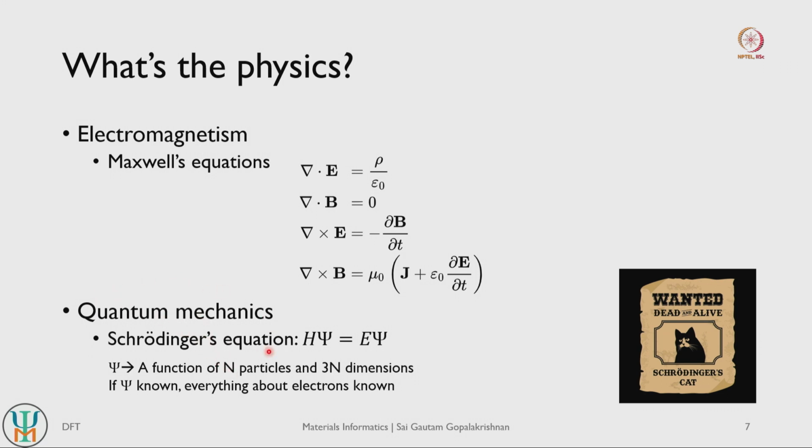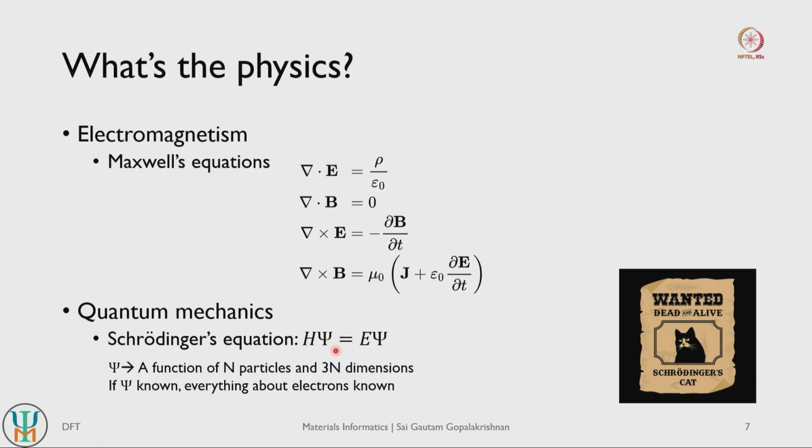So since electrons are quantum particles, we have to worry about quantum mechanics, and the key equation in quantum mechanics is Schrodinger's equation. This is the time independent version of the Schrodinger equation, which is a simple eigenvalue equation, right. So psi is your wave function, H is your Hamiltonian and E is your energy. The Hamiltonian has various terms going into it representing different interactions, right. That could be electron-electron interactions, electron-nucleus interactions, nucleus-nucleus interactions and so on.